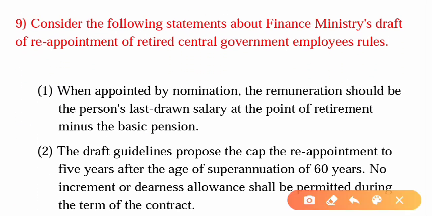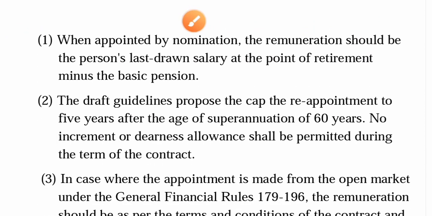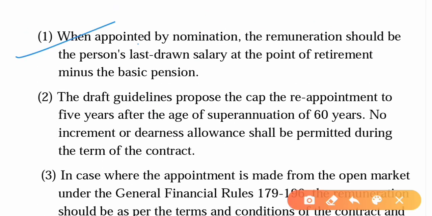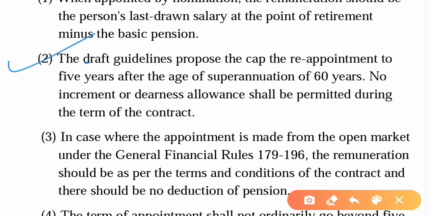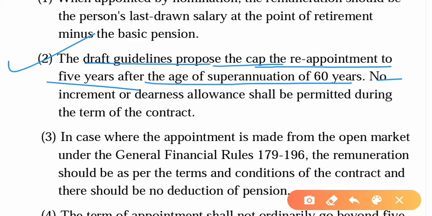Moving on to the ninth question, consider the following statements about Finance Ministry's draft of reappointment of retired central government employees rules. So, the first statement is when appointed by nomination, the remuneration should be the person's last drawn salary at the point of retirement minus the basic pension. Second one is the draft guidelines proposes to cap the reappointment to 5 years after the age of superannuation of 60 years, and no increment or dearness allowance shall be permitted during the term of the contract.